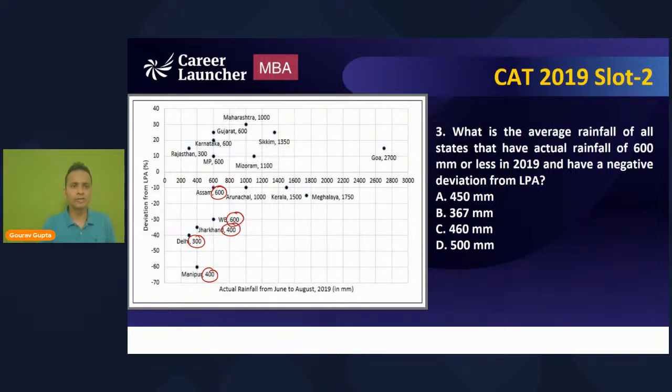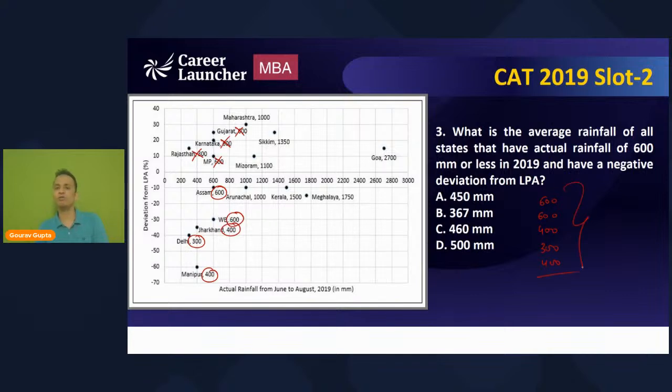So 600, it can be MP but with positive deviation, not Rajasthan, not Karnataka, not Gujarat. Yes, I have considered these 5 states. Okay. So the states with negative deviation and rainfall 600 or less, these values are 600, 600 for West Bengal, 400, 300, and 400.